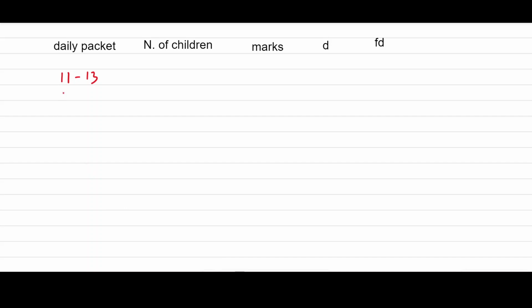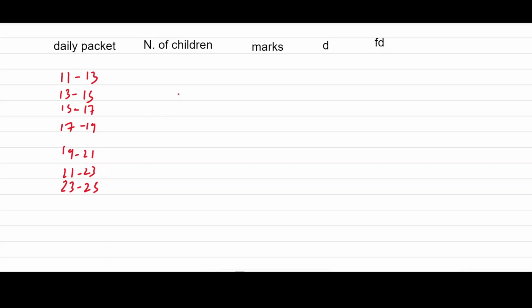So first 11 to 13, 13 to 15, 15 to 17, and 17 to 19. Now here we will write 19 to 21, 21 to 23 and 23 to 25.